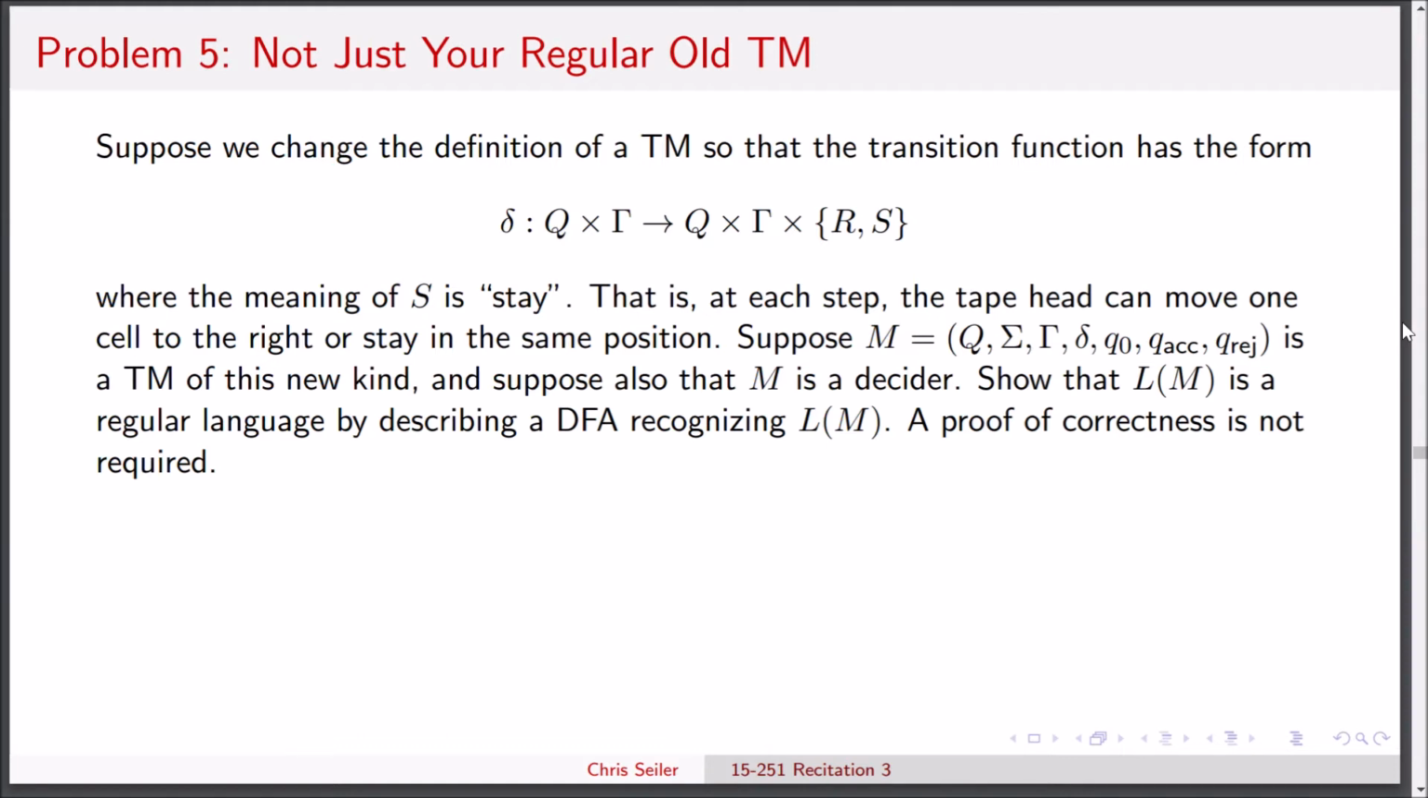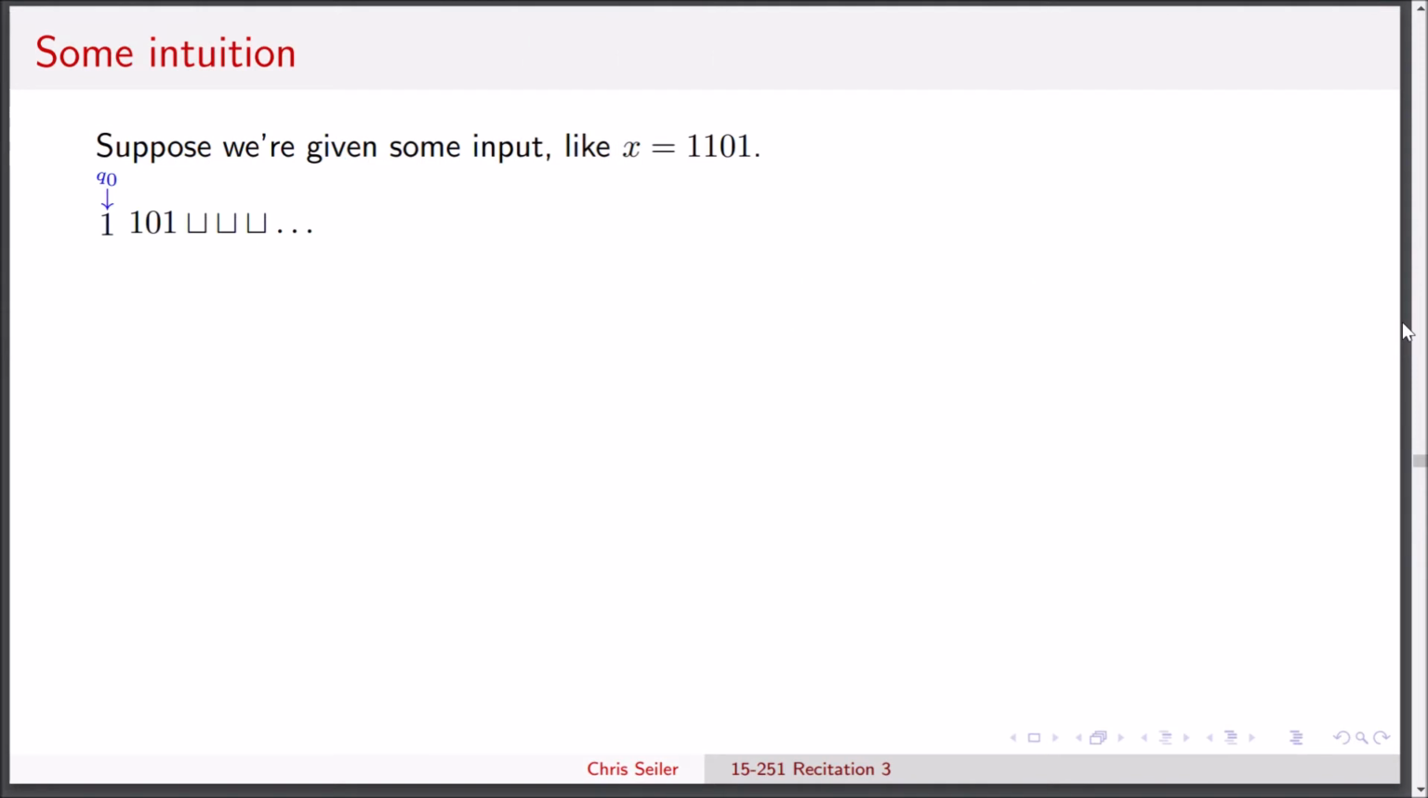Okay, so let's get some intuition for what's actually going on with this TM. Suppose we're given some input, X, like 1101. Now when we run a TM, we put the input on the tape and an infinite number of blank symbols to the right of the input. Our tape head starts on the first character with state Q0. Now what happens when we start running?